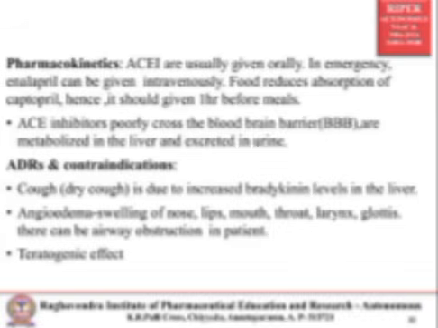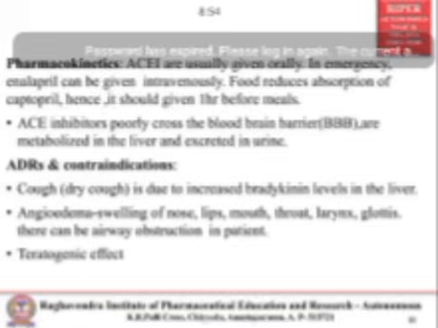ADR: dry cough is due to the increased bradykinin levels. Angioedema: swelling of the nose, lips, mouth, throat, larynx, glottis. There can be airway obstruction in patients also. Next, teratogenic effect.